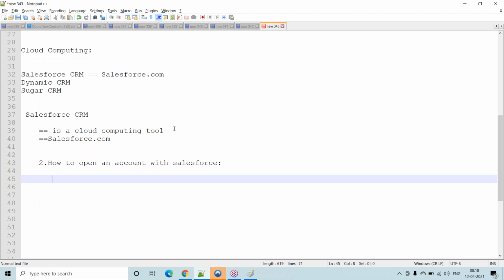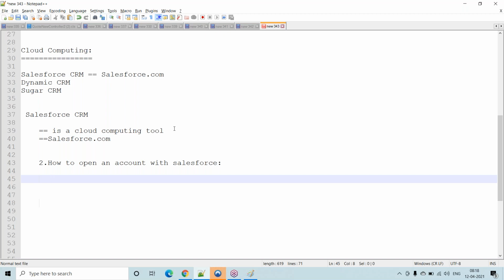Means you will just go and open an account with that free version. No need to pay any amount. Here you have a question. You are saying Salesforce is a licensed version, and again they have introduced some free version. You will just go and open an account with the free version. Then why would I go with the licensed version? I will use the free version only for my project, right?